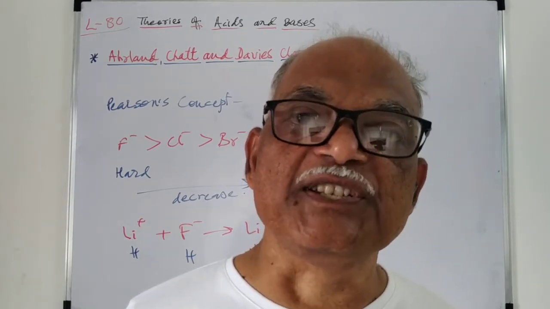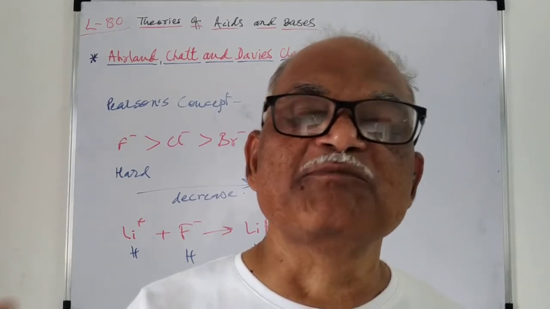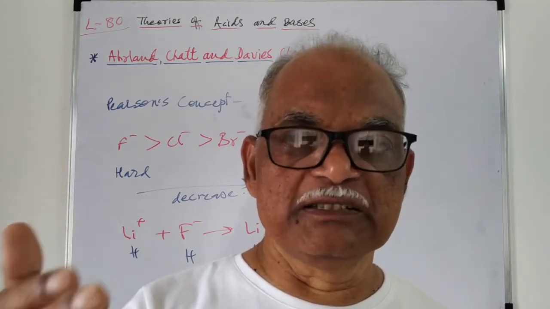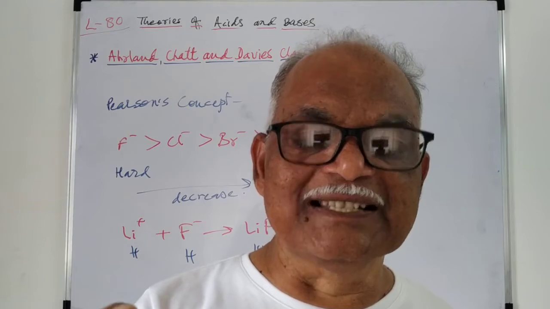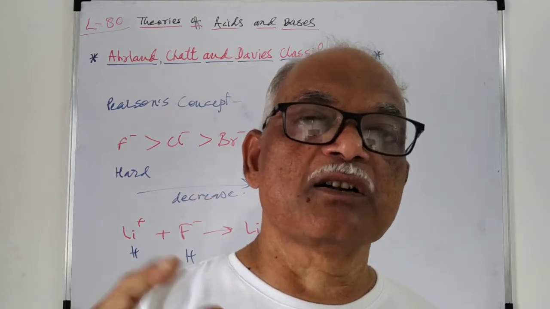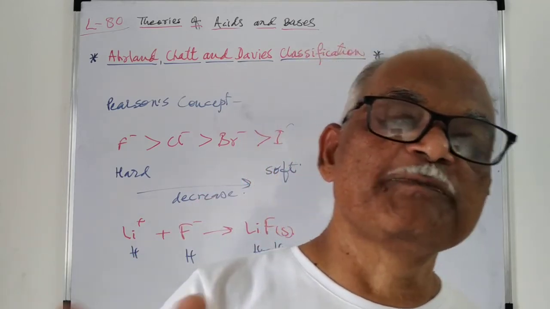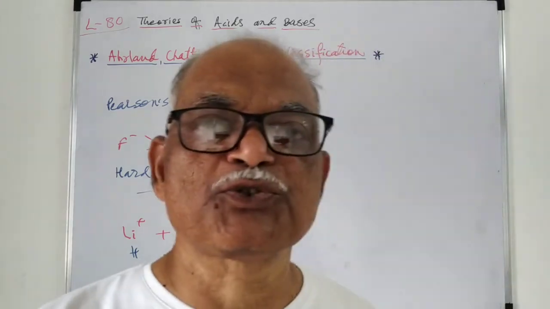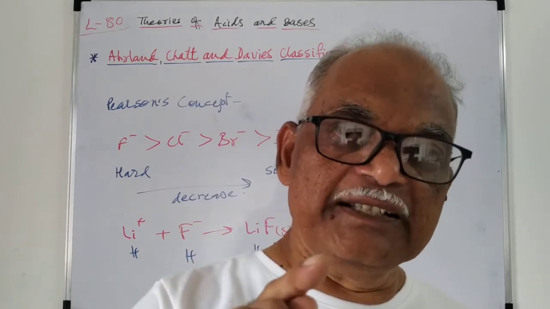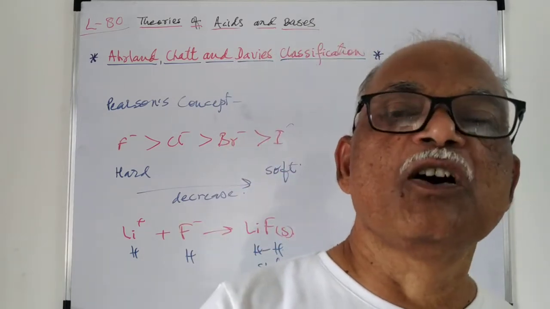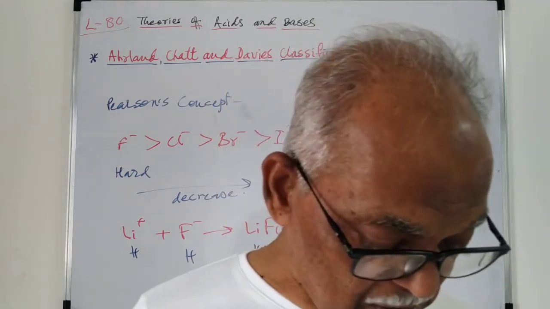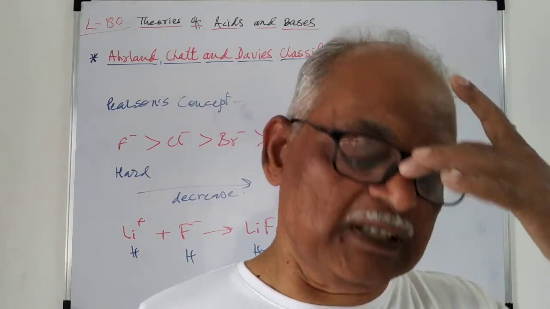So in this way, we can compare the hardness and softness, and on that basis we can explain whether the resulting species is stable or not, whether it is more soluble or less soluble. In other words, if the molecule, compound or salt is more soluble in water, then it is preferably the harder combination. And if the complex or salt is not soluble or less soluble in water, it has a combination of either hard-soft, soft-hard or soft-soft type. So solubility is another component.